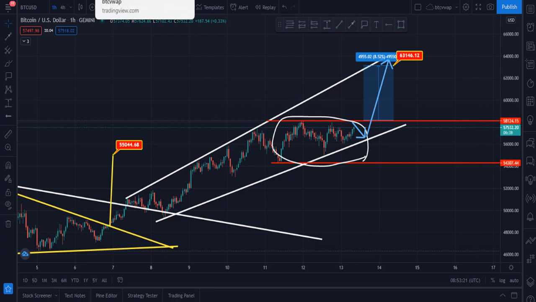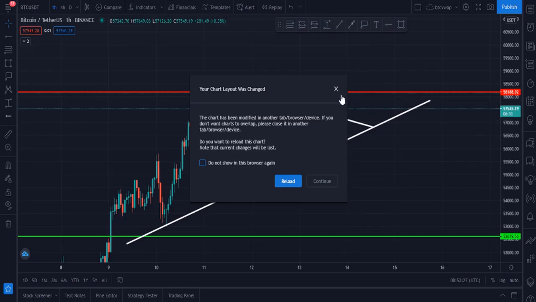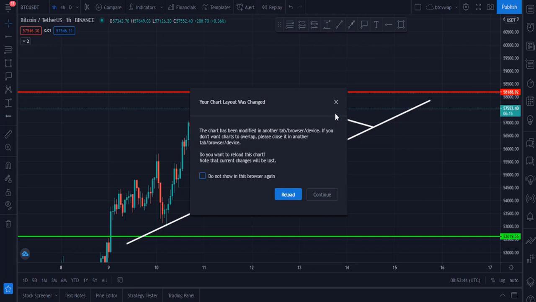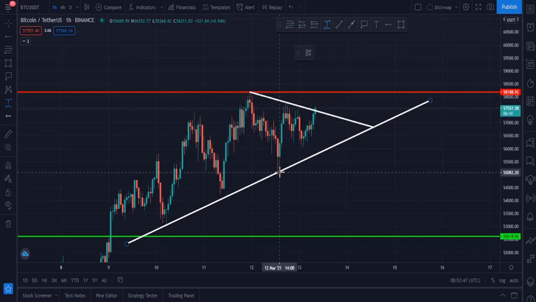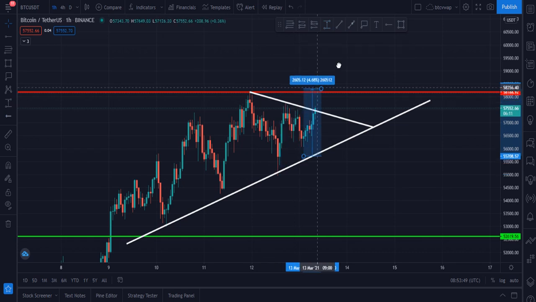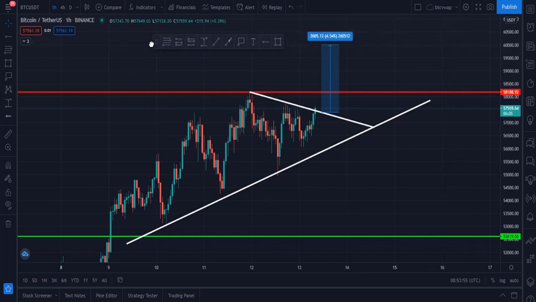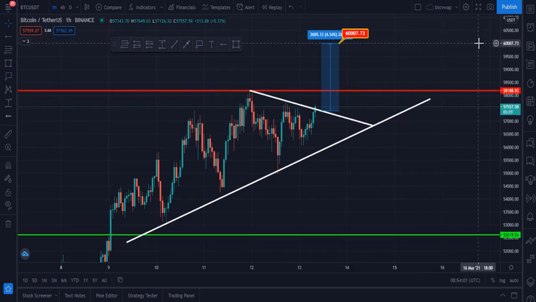And let me please show you the Binance chart. Sorry for that. Bitcoin is currently breaking this upside resistance and upside trend line, and it is currently at $57,558. Let me please tell you my next target right now. I think this is a very realistic target, and let me please show you 60,000 according to the 1 hour Binance chart.